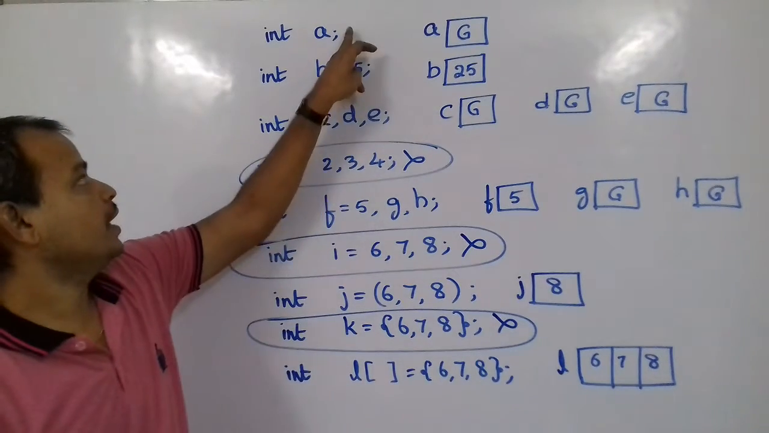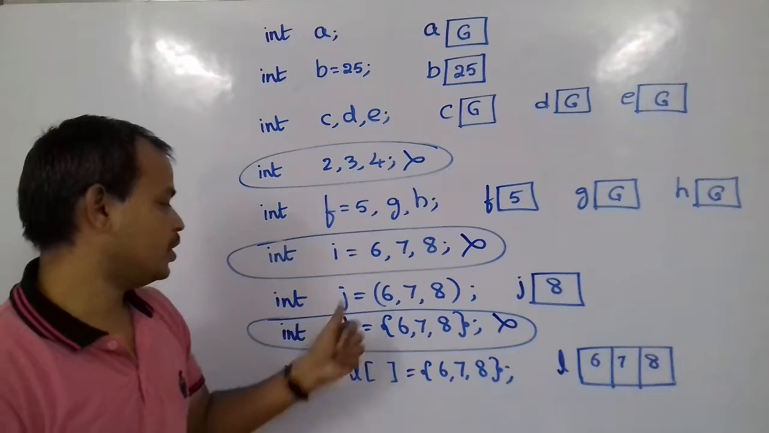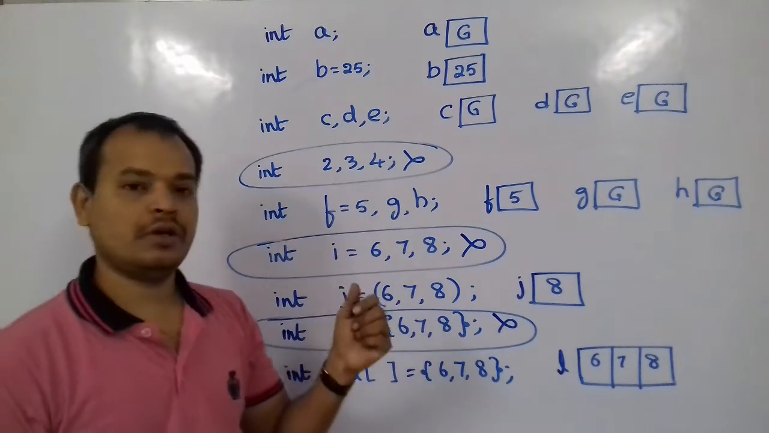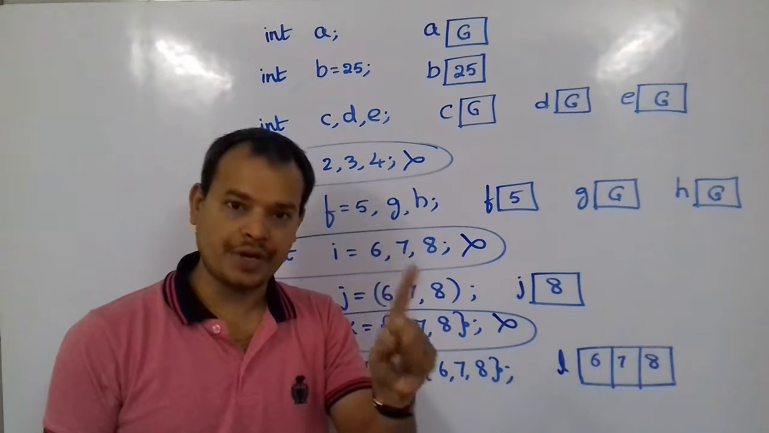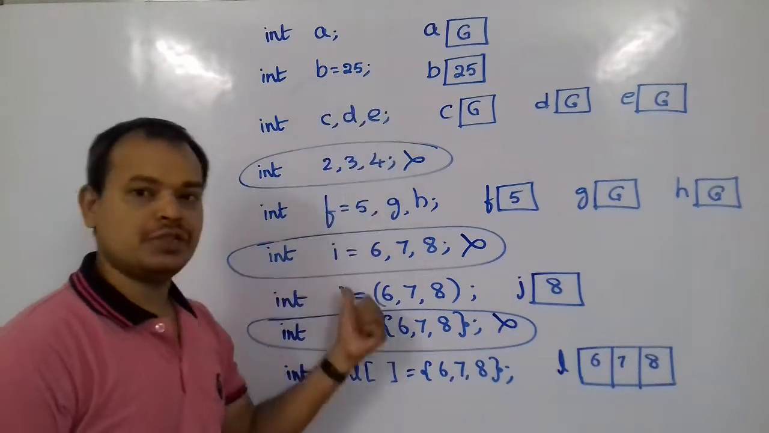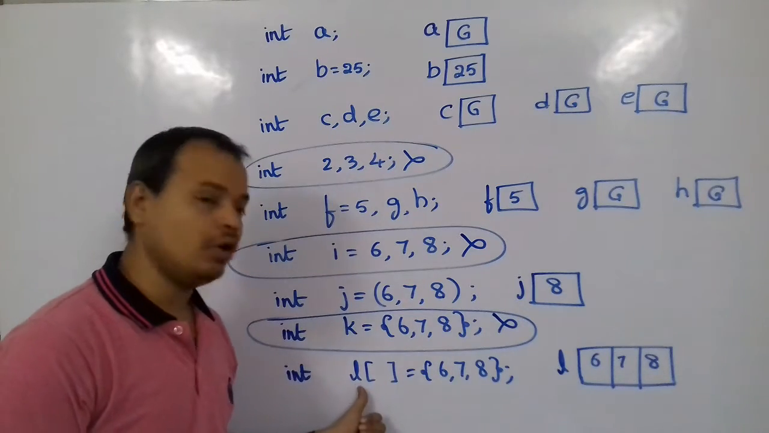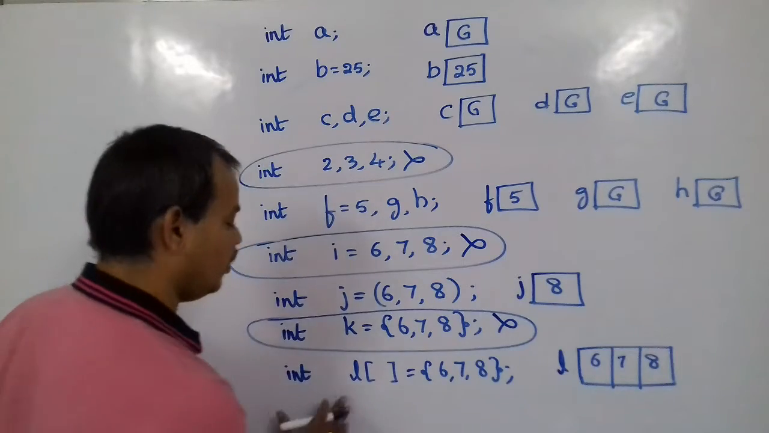So here A, B, C, F, J, all these variables are one type, normal variables. These variables can store only one value at a time, right? But L is a special variable compared to these. This is a special variable, and it can hold more than one value at a time.